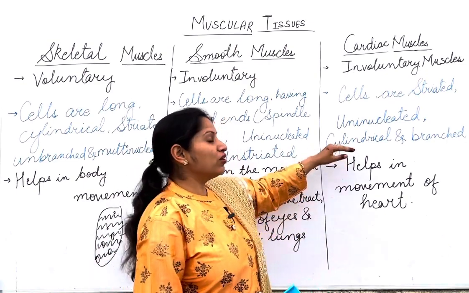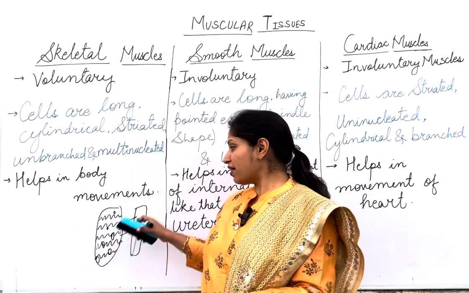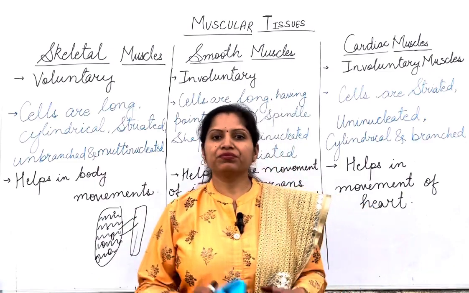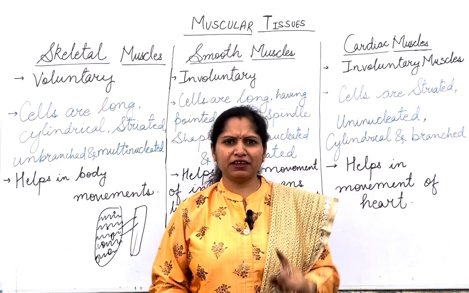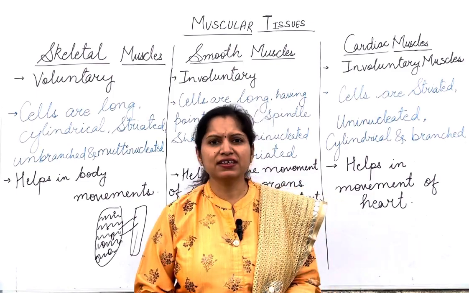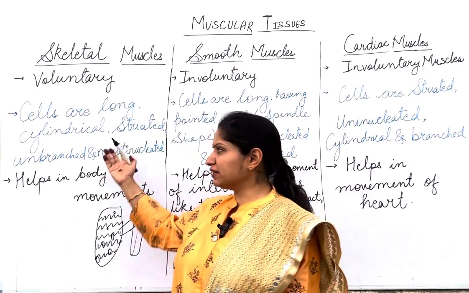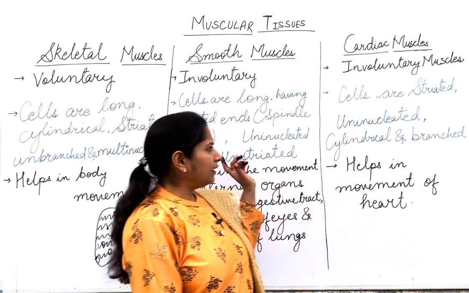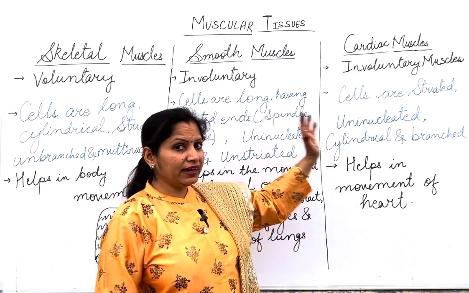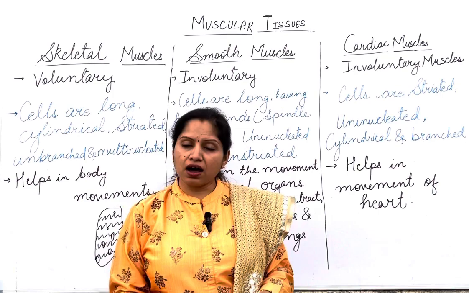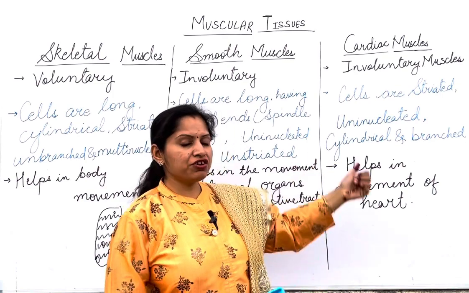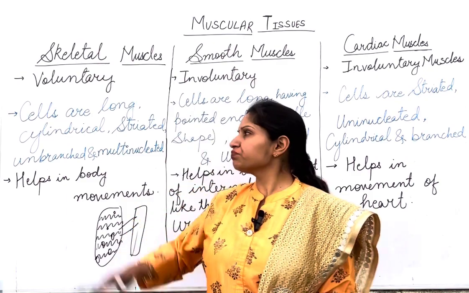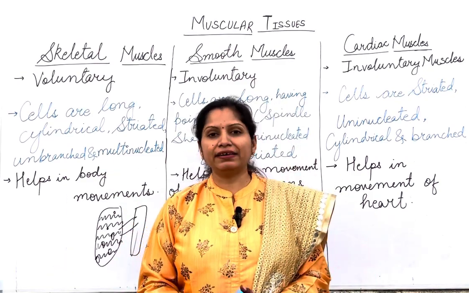So they are also cylindrical in shape. They are also having the striations, but they are branched also. And they are also uninucleated, meaning having a single nucleus. Now, how to remember that the skeletal muscles are multinucleated, and these two, that is both the involuntary muscles, are uninucleated? You can remember like that. Both the involuntary muscles are uninucleated and the voluntary muscle is multinucleated.